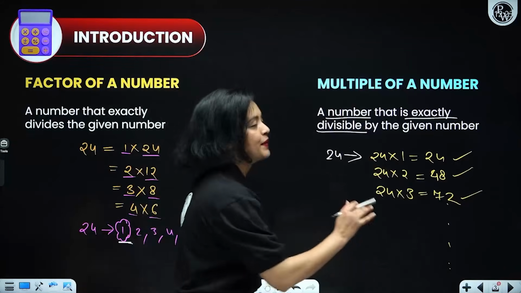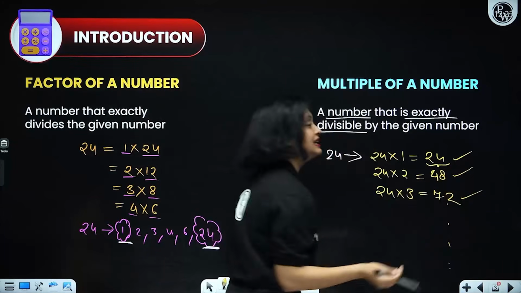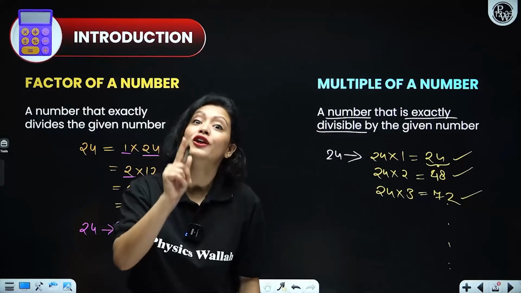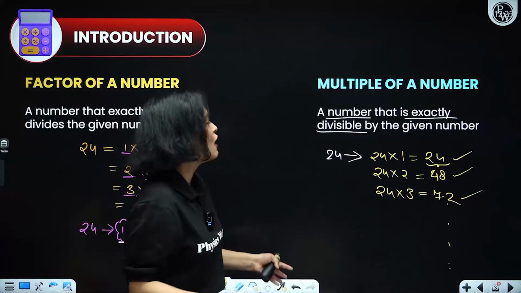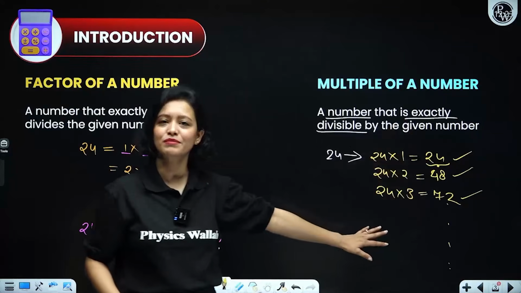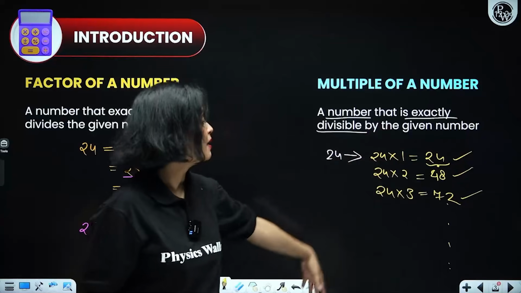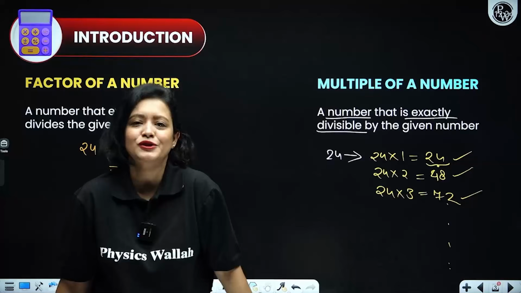Got it? Okay. Now, again, notice how 24 is a multiple of itself, right? So, every number is a multiple of itself. Every number divides itself, obviously. Now, how many multiples are there for a number? Infinite, because you can keep multiplying the number with different natural numbers, and you'll keep getting multiples of the number,